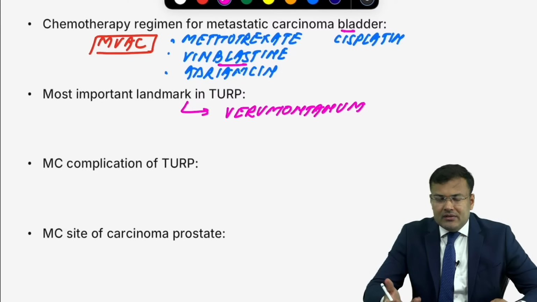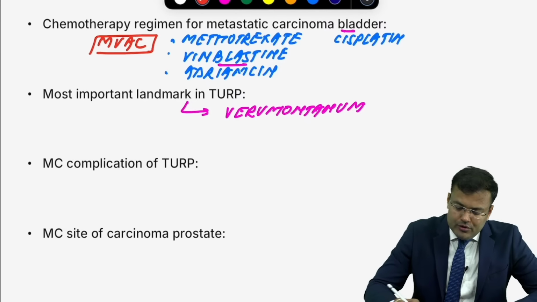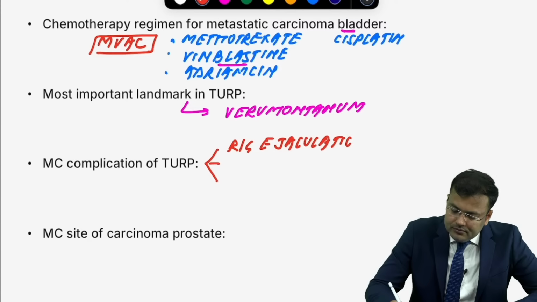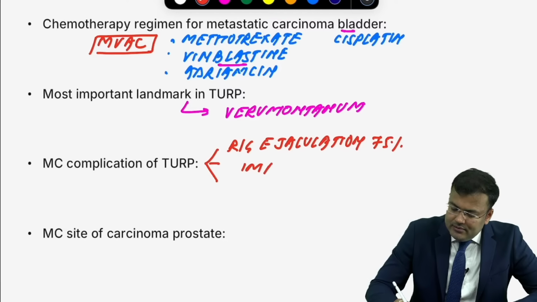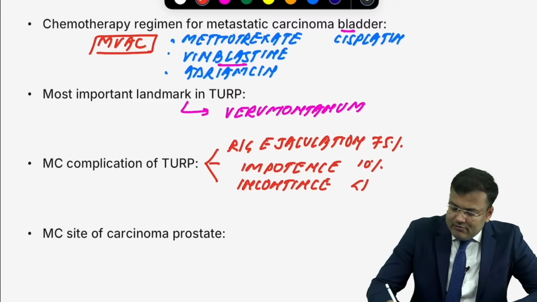Retrograde ejaculation followed by impotence followed by incontinence. Retrograde ejaculation is seen in 75%, impotence in 10%, incontinence in less than 1%.